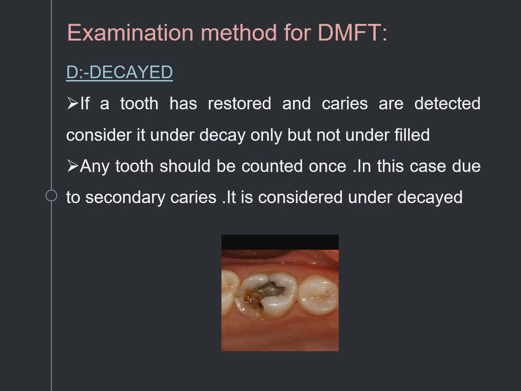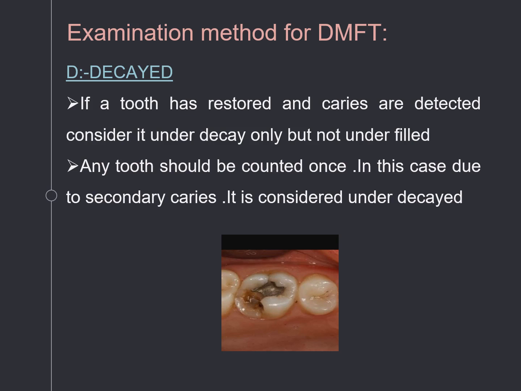Examination method for DMFT: how the decay is identified. If a tooth has been restored and caries is detected under the filling, it is not considered under filled. If a filling has been done and you see that there is underlying decay, it is considered as decay only.